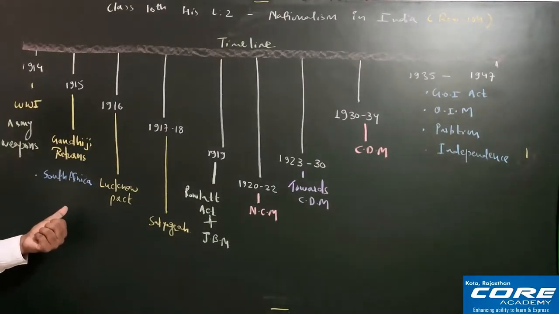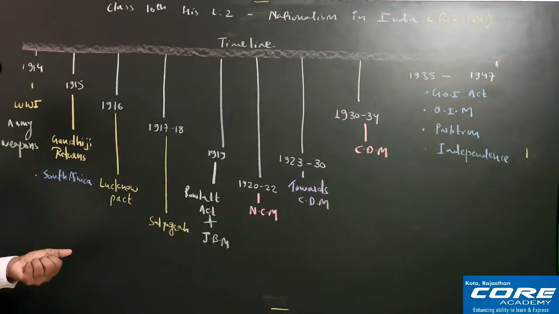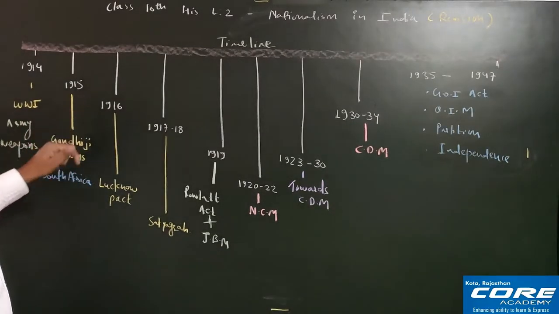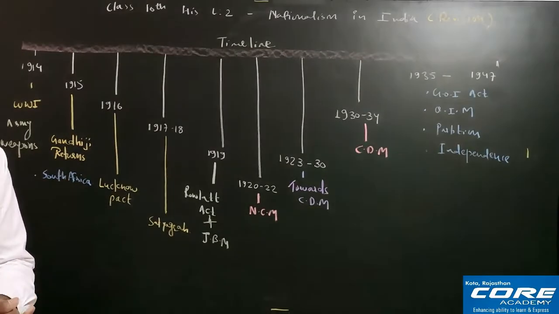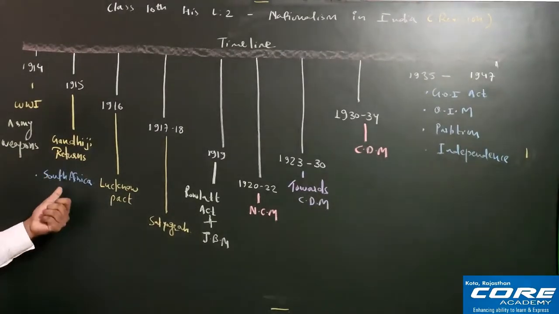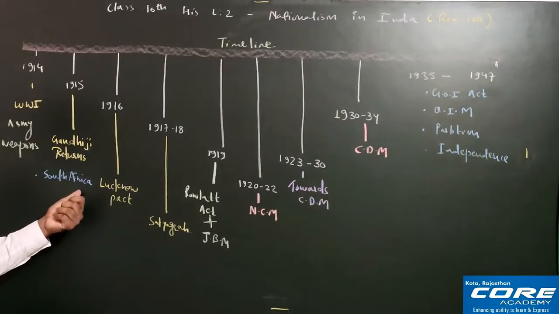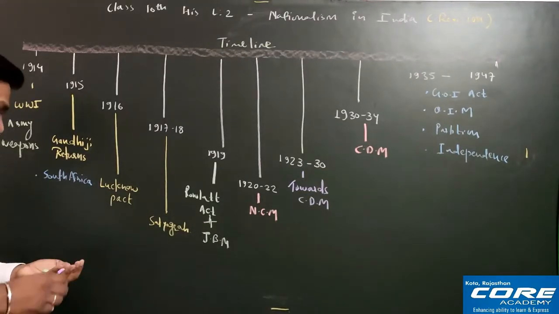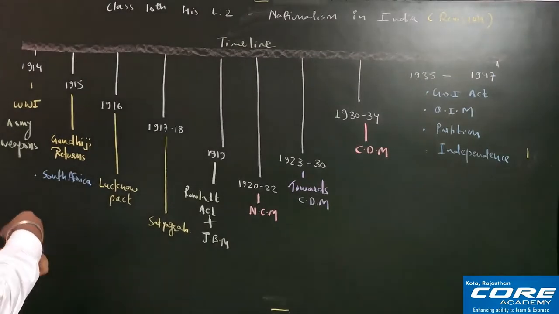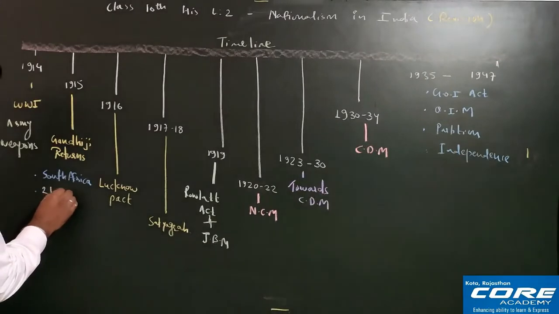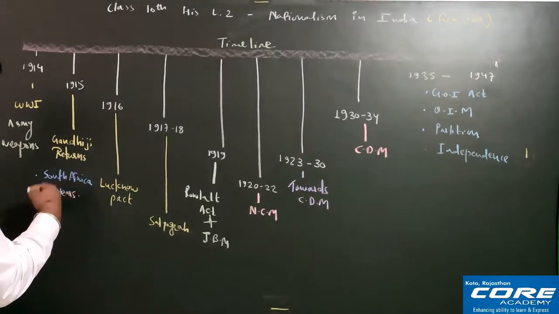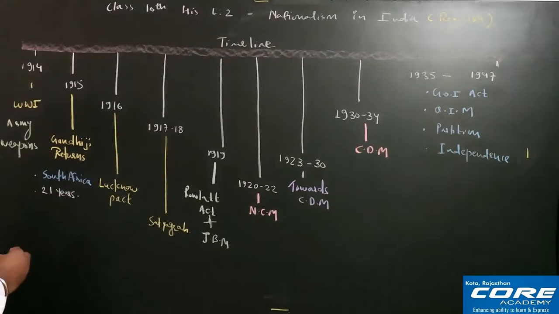Fine. So when he came to India in 1915, before coming he was already so popular. Why? Because he was very successful in South Africa in his struggle against discrimination. So remember, how many years did he spend in South Africa? 21 years, remember now? So 21 years he spent in South Africa, and at the age of 46,